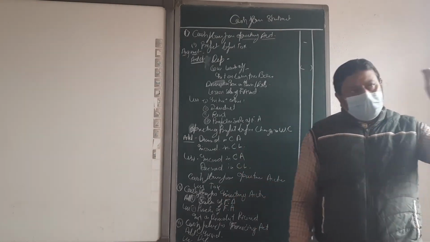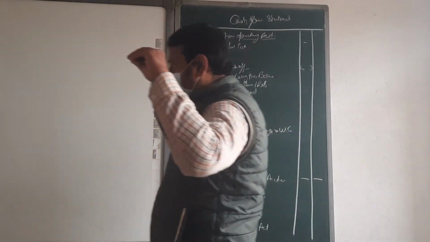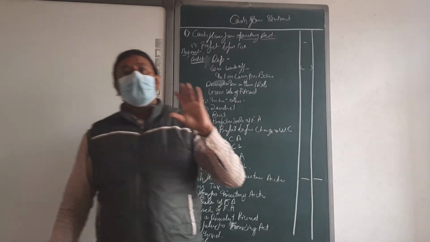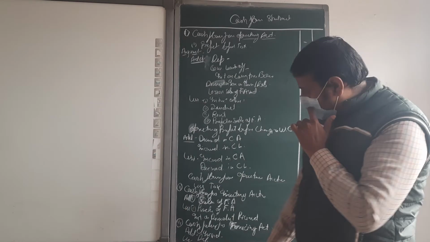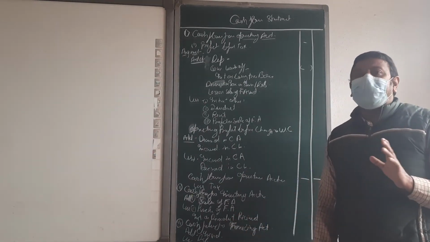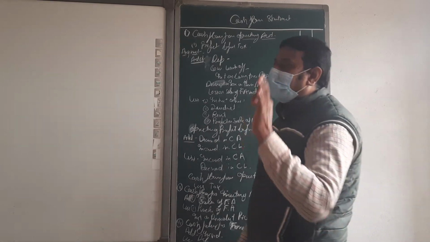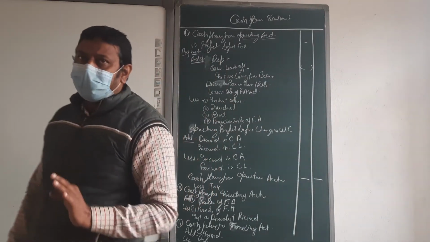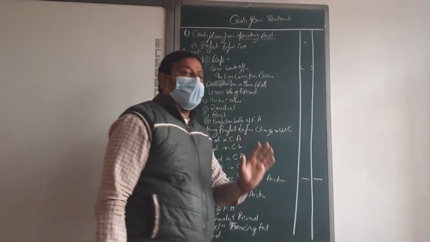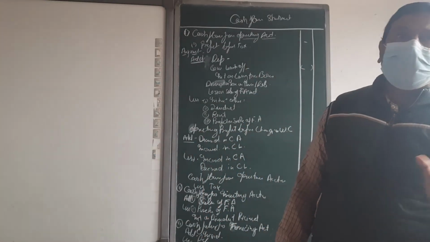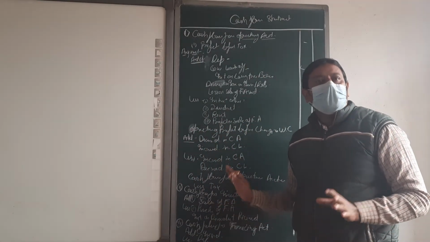That is totally repeated but only related with the fixed assets. Okay? Two more heads are there: dividend and interest. If any type of interest you are going to receive, that will add, and any type of dividend you have received, that will add.